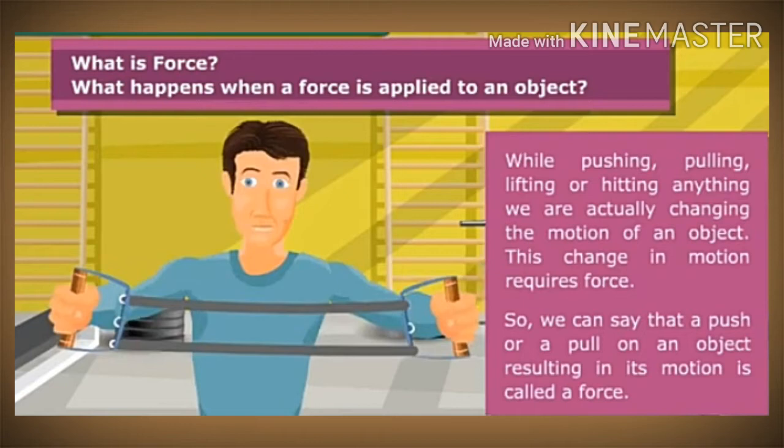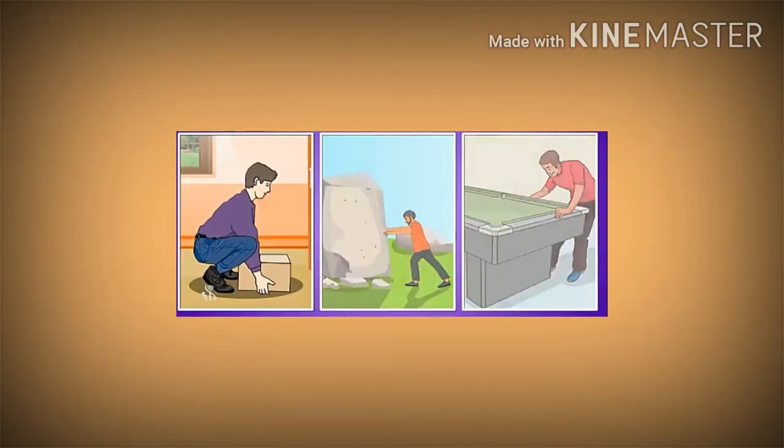What is a force? A stationary object on which no force is acting remains stationary, as we know. An object in motion continues to move with the same speed and direction when no force is acting on the object. This is Newton's first law of motion.